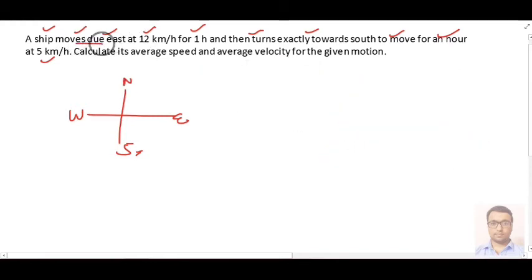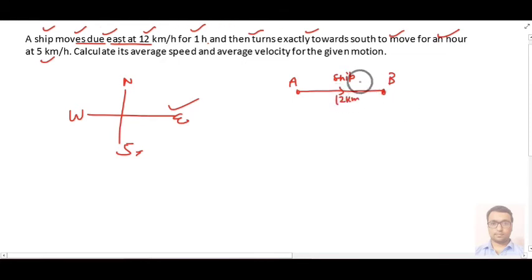So here it is saying that a ship moves due east at 12 km per hour for 1 hour. Means from here, suppose this is your point A, from A to B your ship is moving in this direction, that is towards east, at a speed of 12 km per hour, and it is moving up to 1 hour. Means distance from A to B will be 12 km.